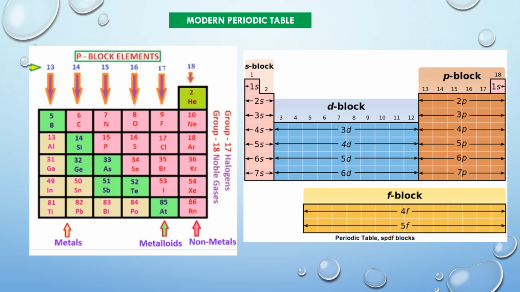P-block elements. The elements in which the last electron enters the p orbital of their outermost shell are called p-block elements. Their general configuration is ns2 np1 to 6. The p-block is situated on the right in the periodic table and comprises 6 groups. All p-block elements are normal or representative elements.